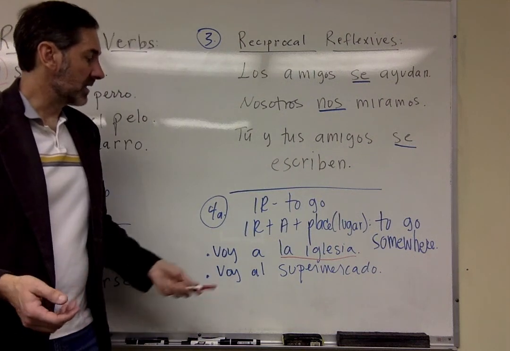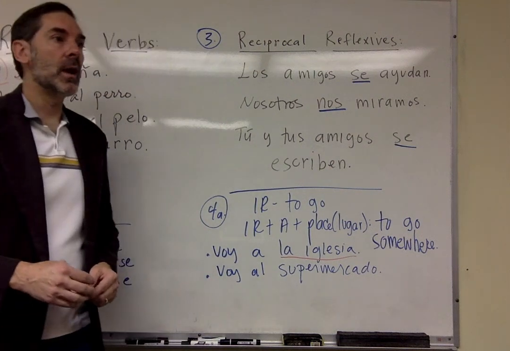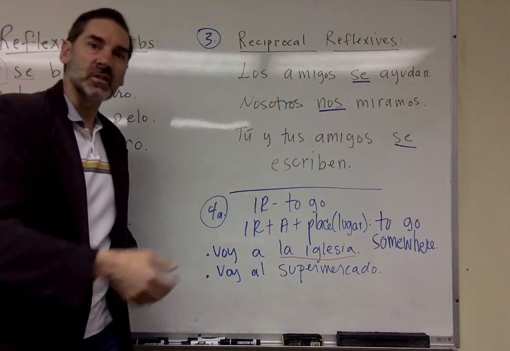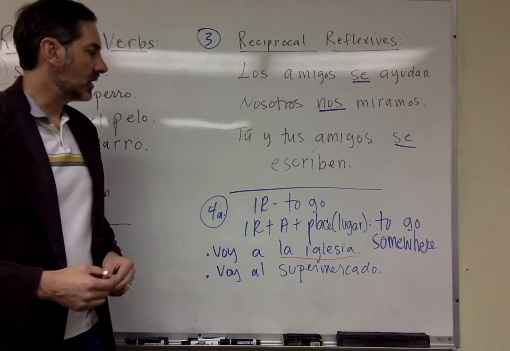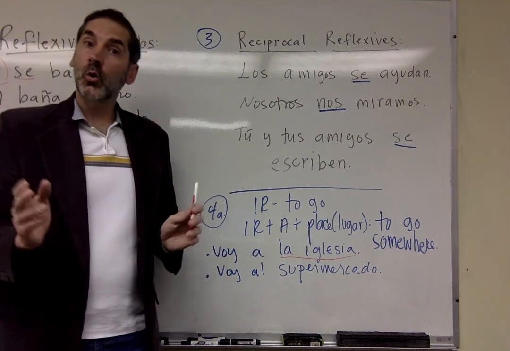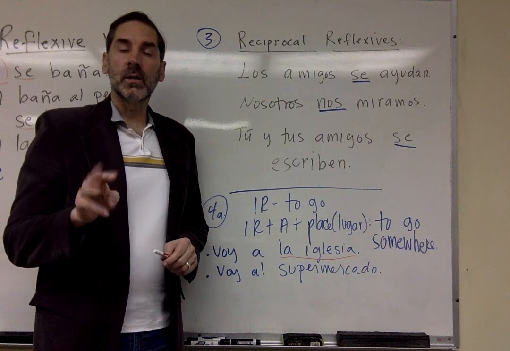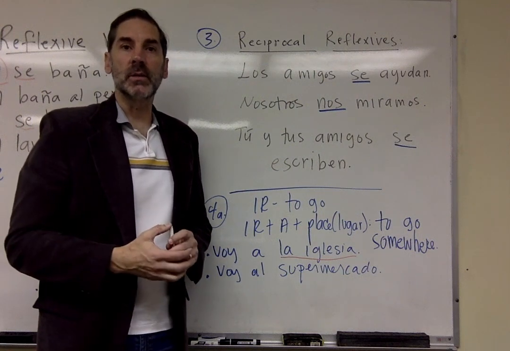Okay? I could say voy al café, voy a la clase, voy a mi oficina. All right? All right, very good. You get the point. Okay? That's our quick little review of Lesson 3, main grammatical elements. Muy bien.